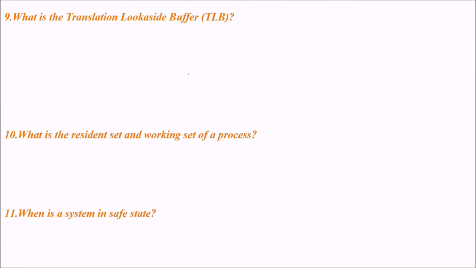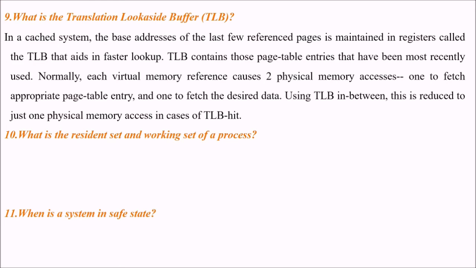What is TLB? Translation Look-Aside Buffer. When you're talking about a cache system, the base address of the last few referenced pages is maintained in a register which is called a TLB. That aids faster lookup. The TLB contains those page table entries that have been most recently used. Normally each virtual memory reference causes two physical memory accesses, one to fetch the appropriate page table entry and one to fetch the desired data. Using this TLB in between, this is reduced to just one physical memory access in case of a TLB hit.